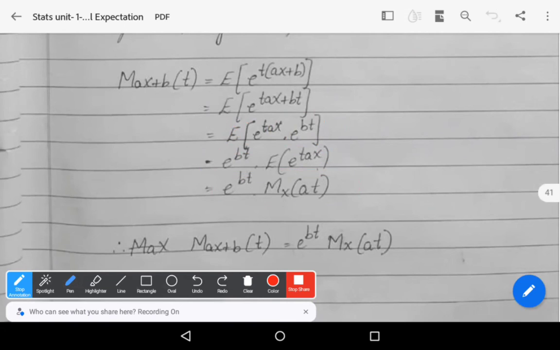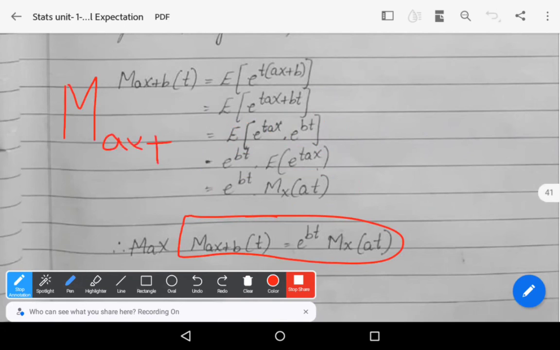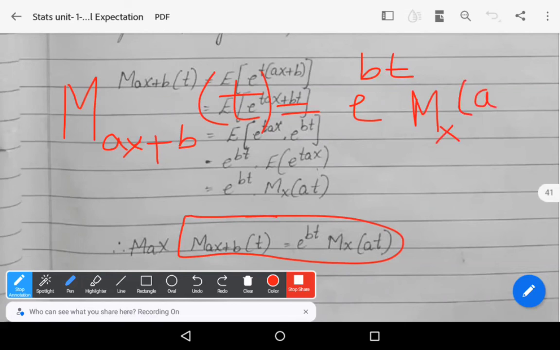So that's it: M of (aX plus b) at t is equal to e^(bt) times M_X(at). Here, aX plus b you must write in the suffix, with X in the suffix part.